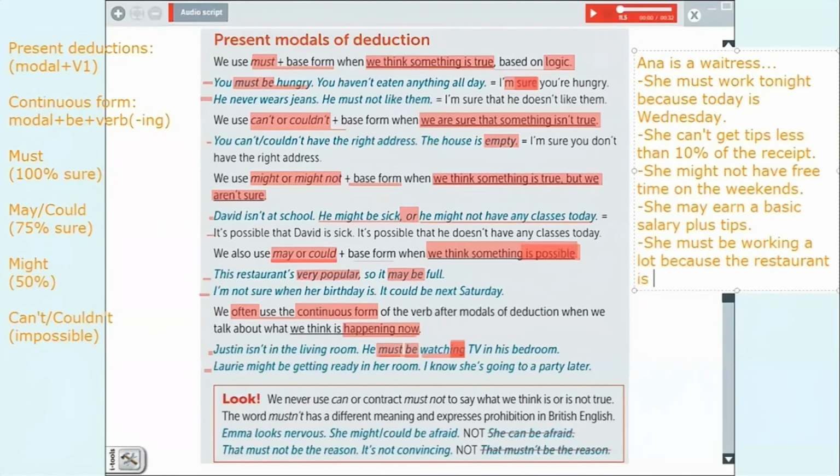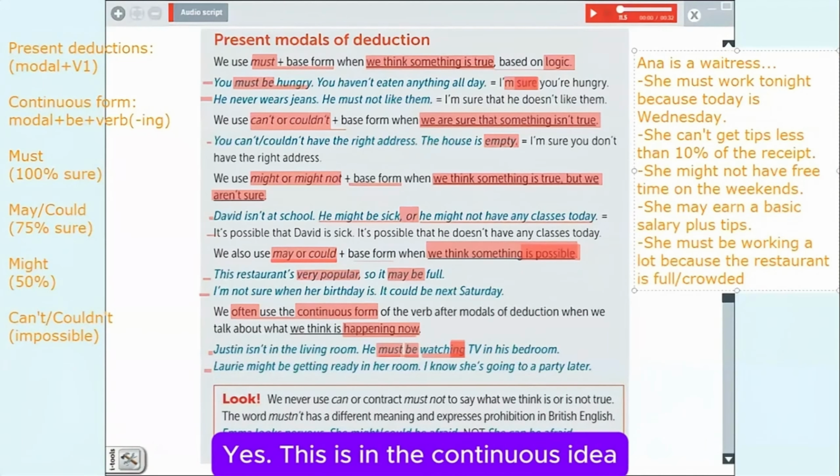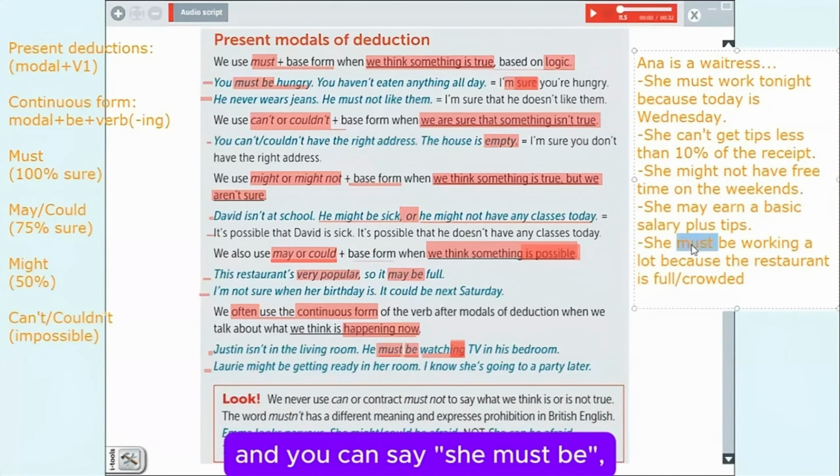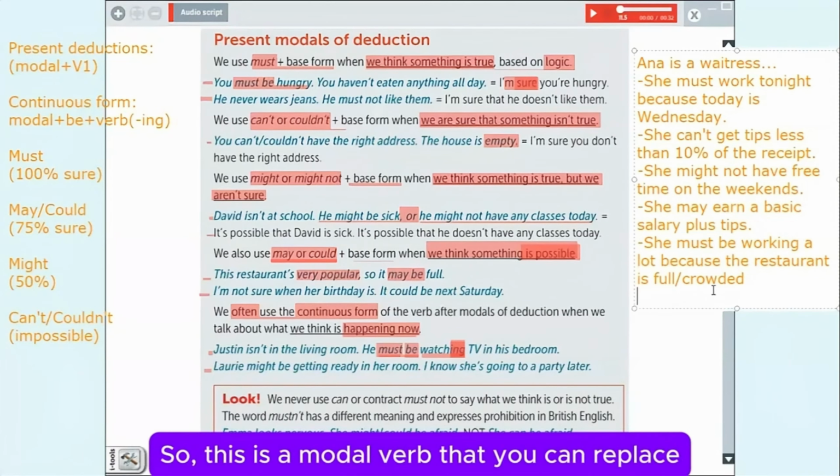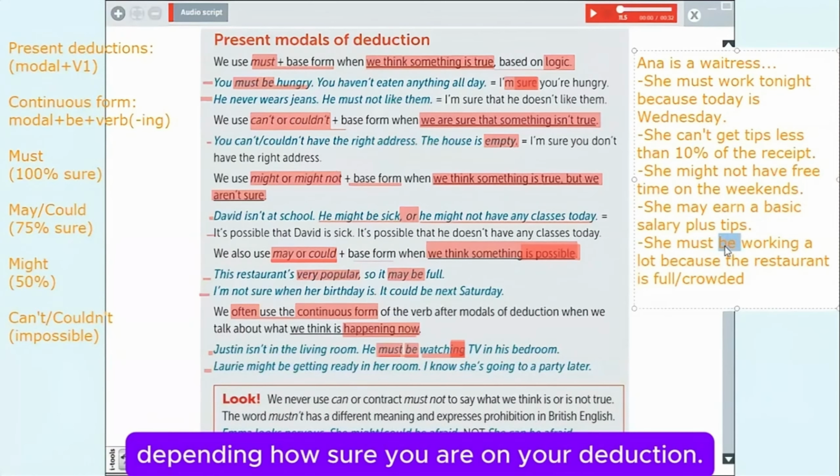Because it's just one restaurant, you can say full. Okay, it's full. Or crowded, con mucha gente. Crowded. Yes. This is the continuous idea, and you can say she must be, she might be, she can't be, she must be as you're using here. So this is a modal verb that you can replace depending on how sure you are of your deduction.